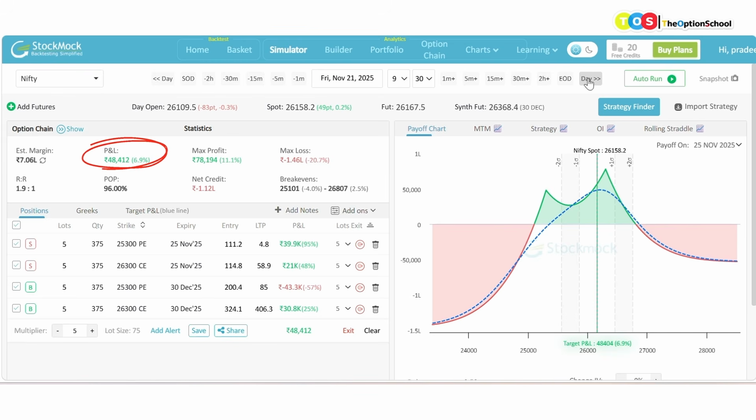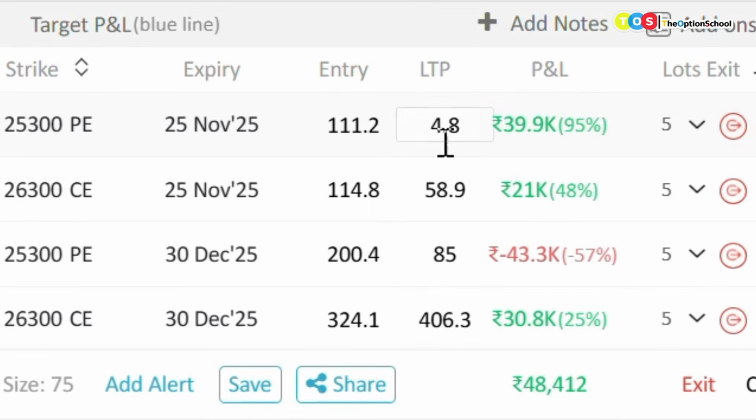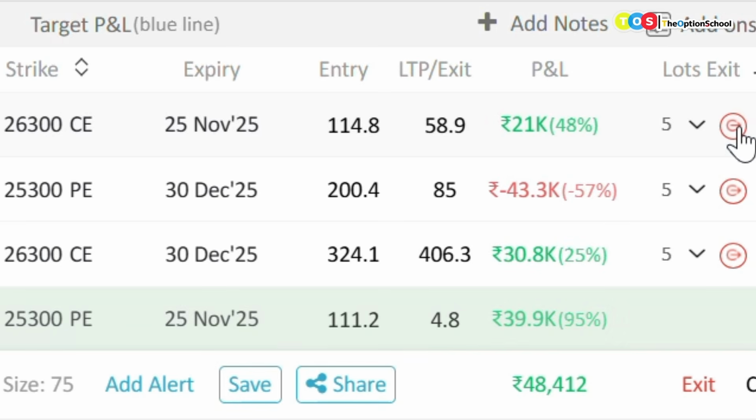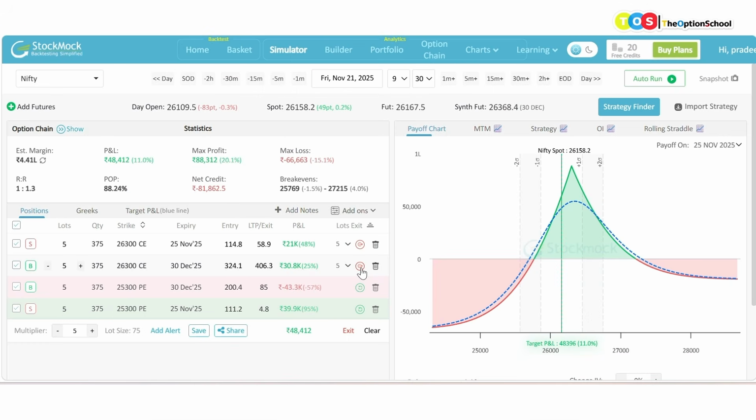Okay, we are getting a massive 48,000 rupees. And you can see there is a change in the maximum possible profit also, obviously because of what is happening in the buying. It is very odd to keep this trade with 4.8 rupees of put. At least this we should book, right? Because otherwise I can lose a lot of money on the put side. So if I book both the things, now I'm left with a single calendar only, and I can try to keep the trade up to this level.